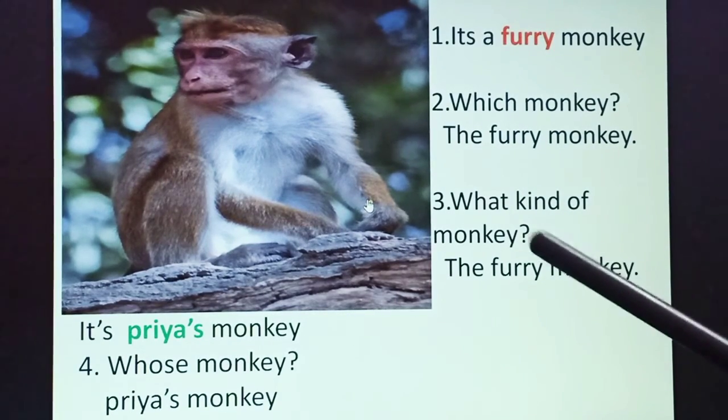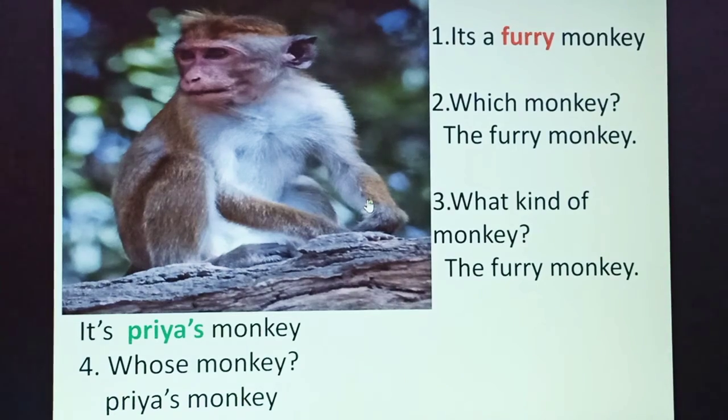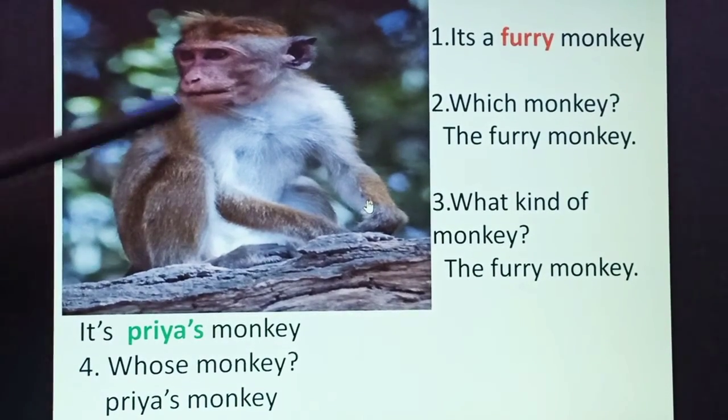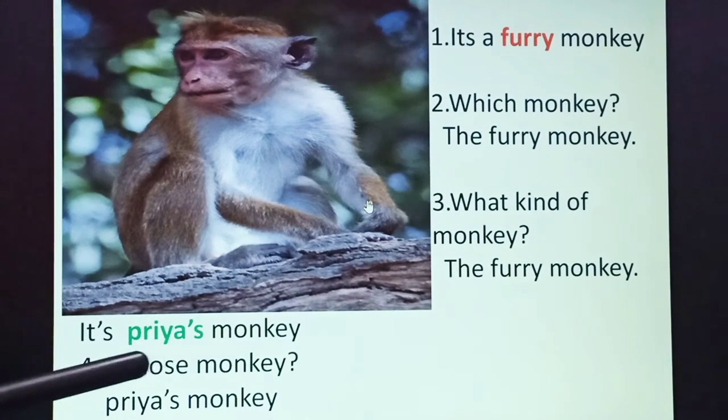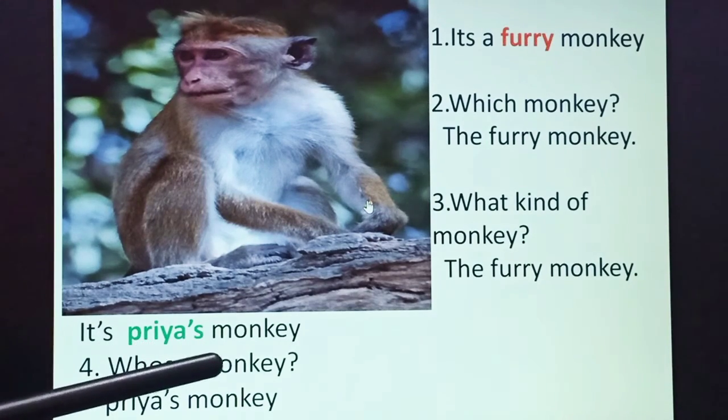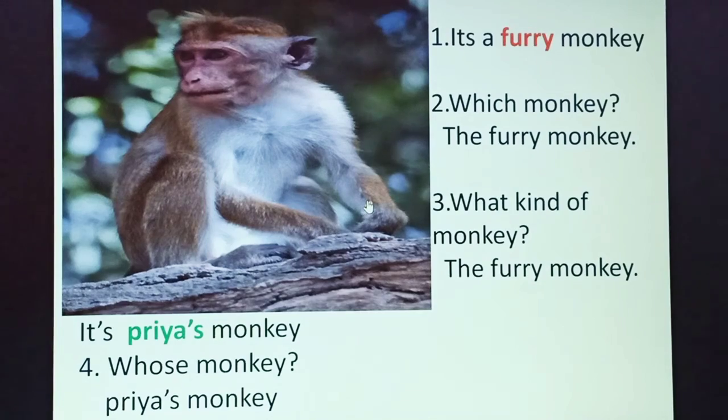The furry monkey. Let's pretend that this monkey belongs to a girl named Priya. You could say that it's Priya's monkey. The adjective Priya's describes the noun here, and answers the adjective question, whose monkey? So we can say here Priya's monkey.